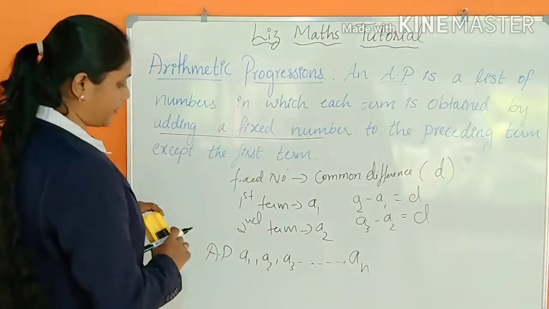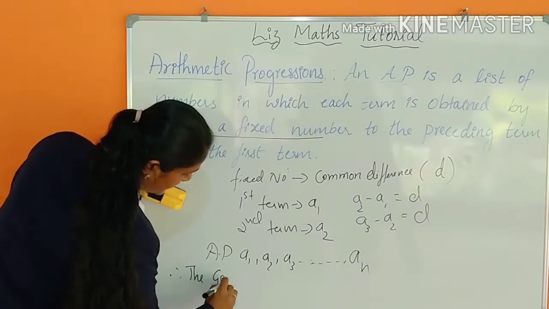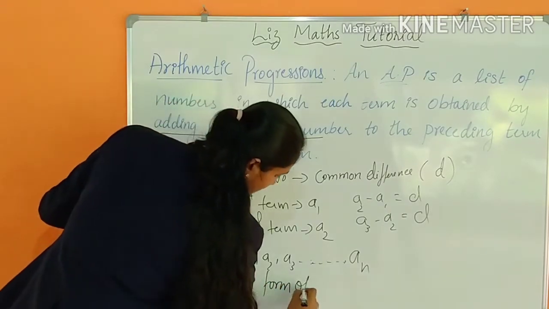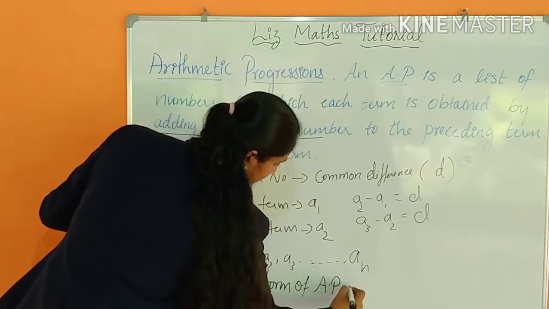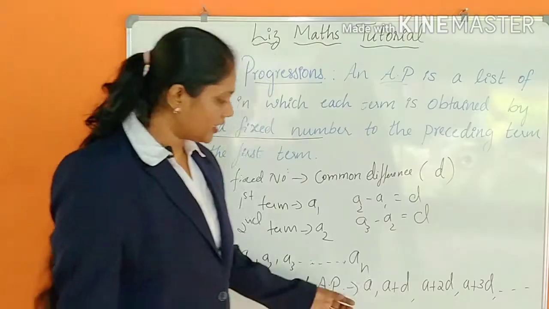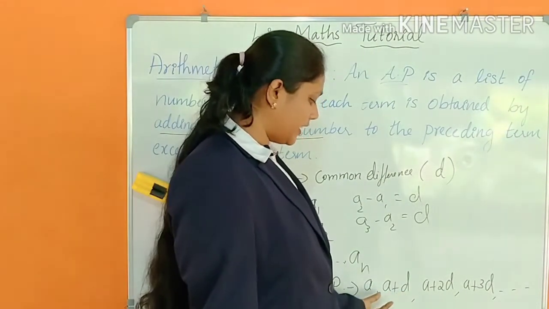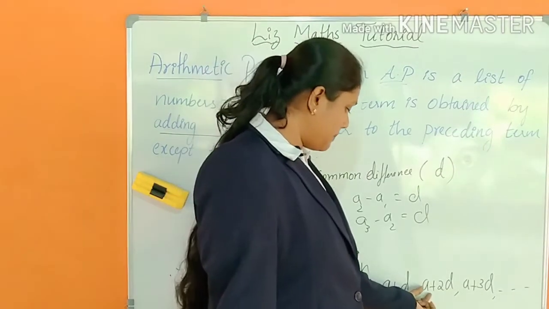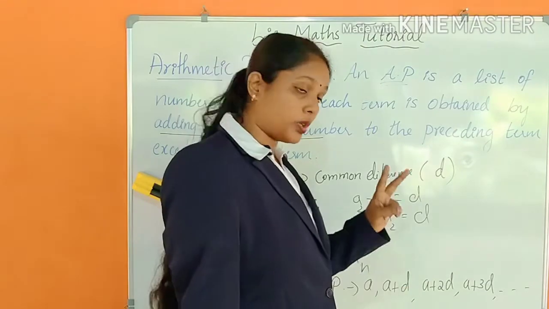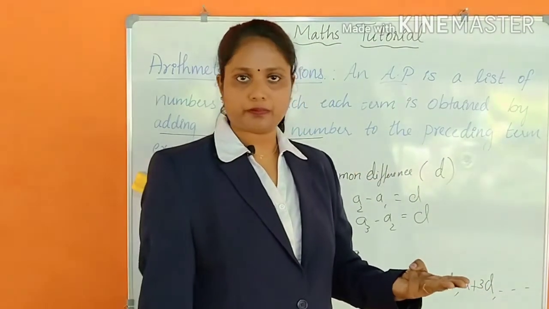The general form of AP is: A, etc. The first term is A, then you are adding D to the previous number, then you are getting A plus D, and A plus 2D. That means you are adding that D 2 times, then here you are adding D 3 times. Got it?